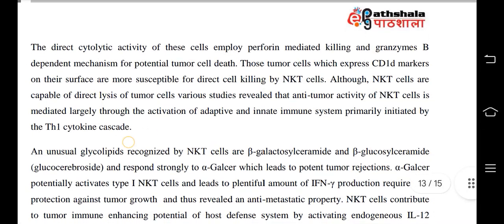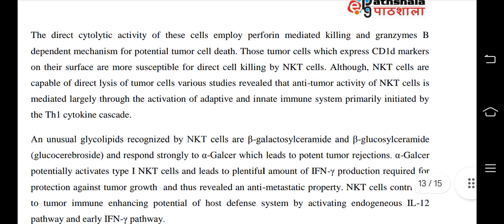The direct cytolytic activity of these cells employs perforin-mediated killing and a granzyme B-dependent mechanism for potential tumor cell death. These tumor cells, which express CD1d markers on their surface, are more susceptible to direct cell killing by NKT cells.